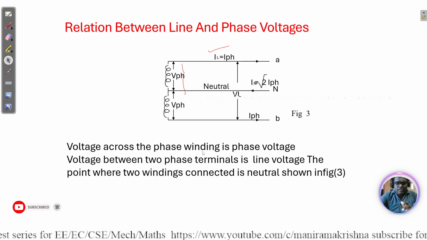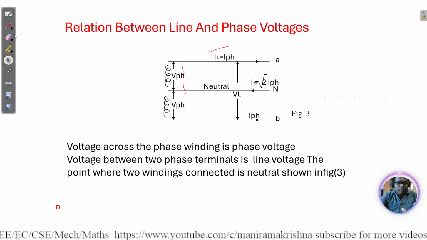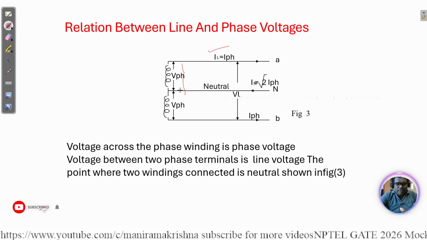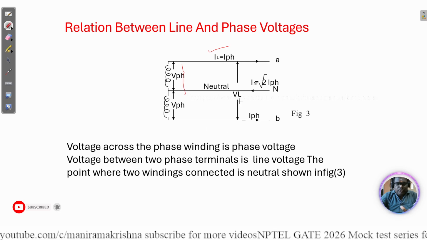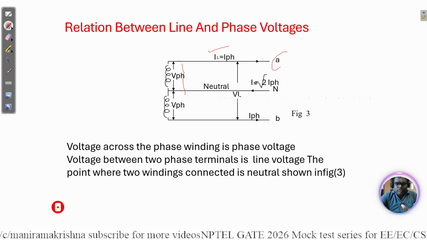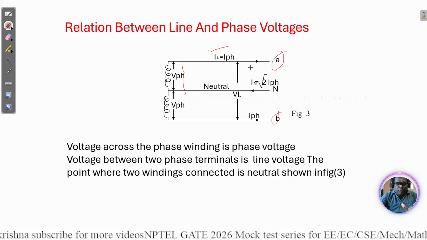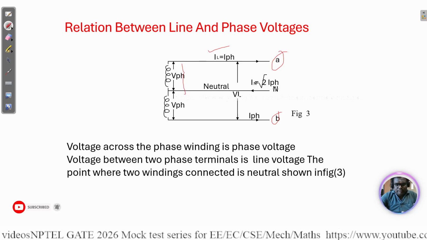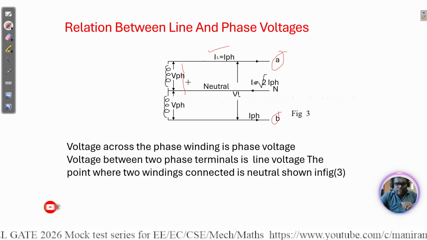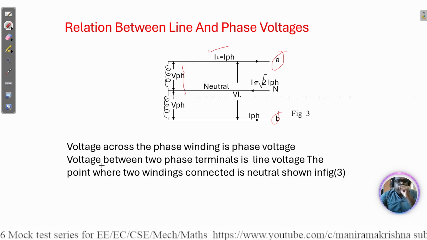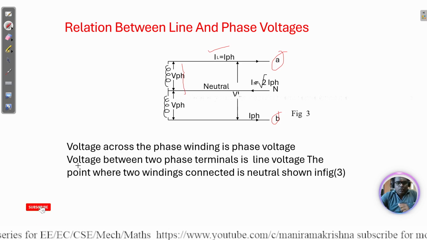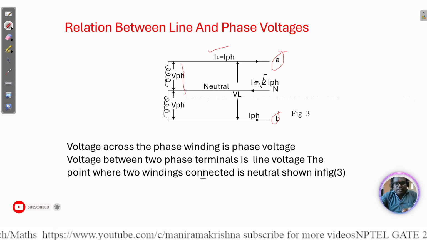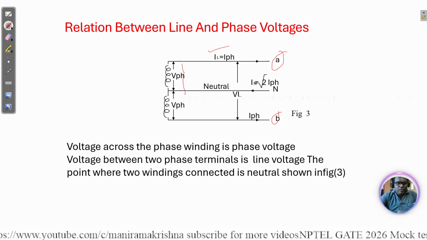Next, the voltage across a winding is the phase voltage. Whatever voltage is across the phase winding is the phase voltage. In between the two phases, it is called the line voltage. Between A and the neutral, this is a phase voltage. The voltage between the two phase terminals is the line voltage, and the point where the two windings connect is the neutral.